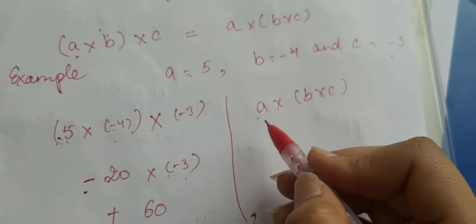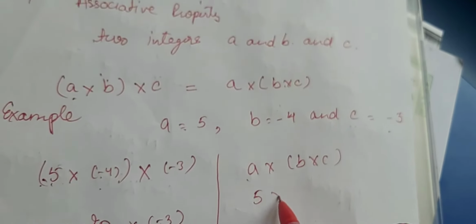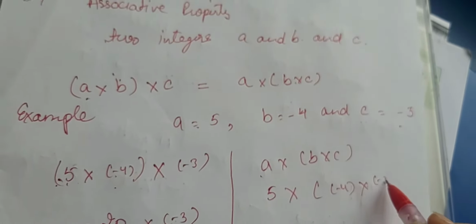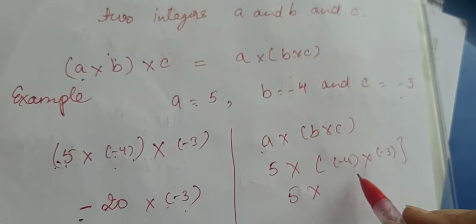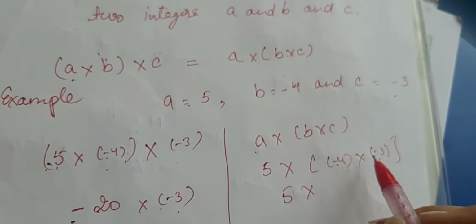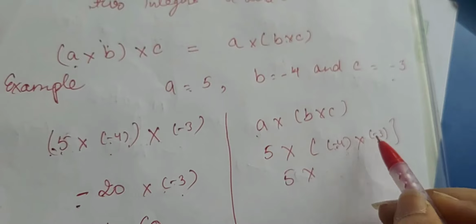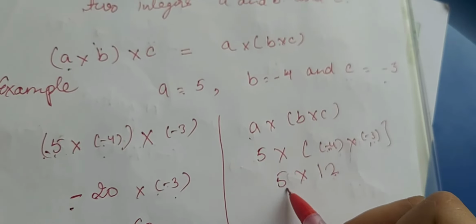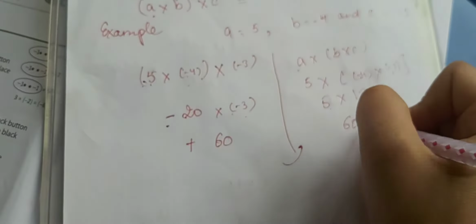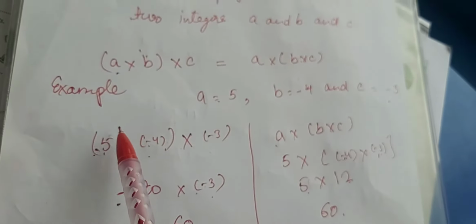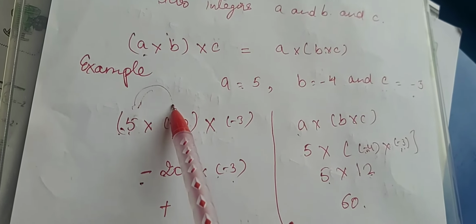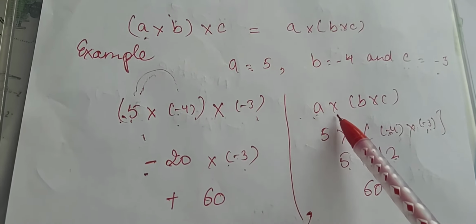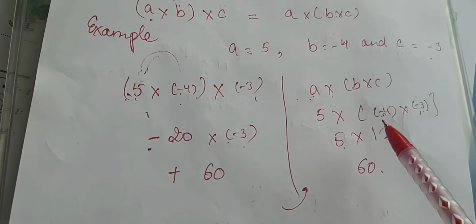Now the other one, a multiplied by b multiplied by c. What is a? A is 5 multiplied by, what is b? Minus 4 multiplied by c, minus 3. 5 multiplied by minus, minus. So both the signs are negative. When the same signs are multiplied, we get the result positive, and 4 3s are 12. 12 5s are 60. So that is the proof for the associative property, that if we multiply a and b in bracket, then multiply with c, it is also equal to a multiplied by b and c in bracket.